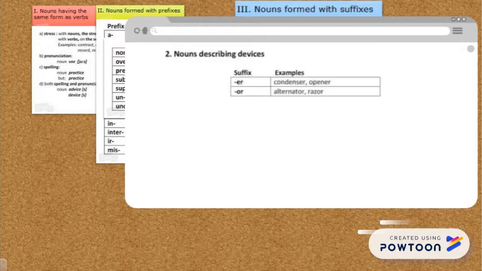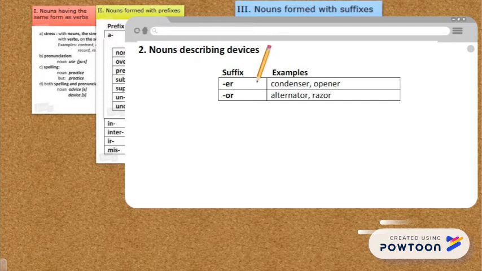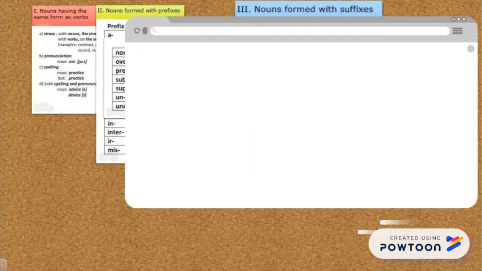Nouns describing devices make a shorter list, with examples like condenser, opener, alternator, razor. Nouns describing small things, like in the words bottle to leaflet.